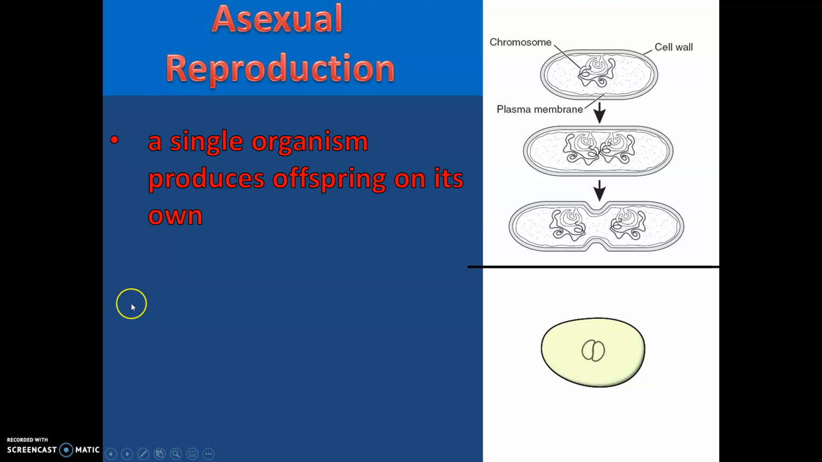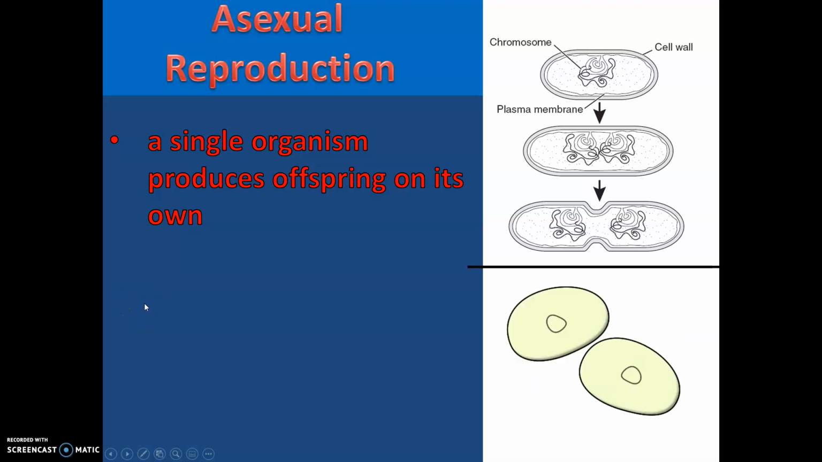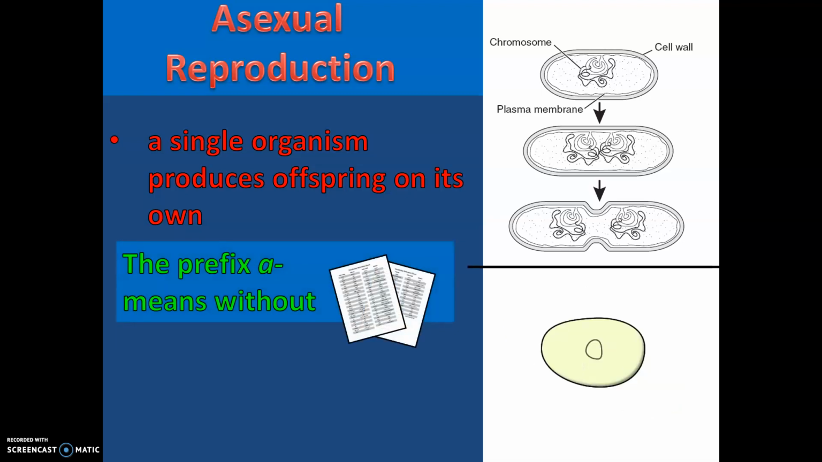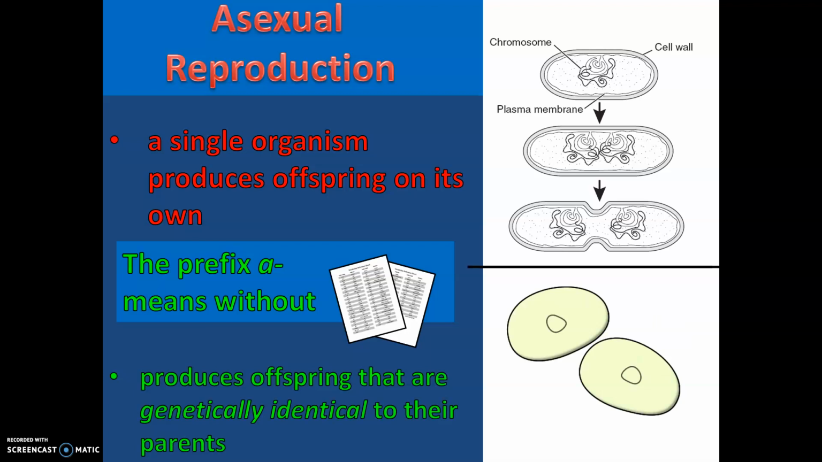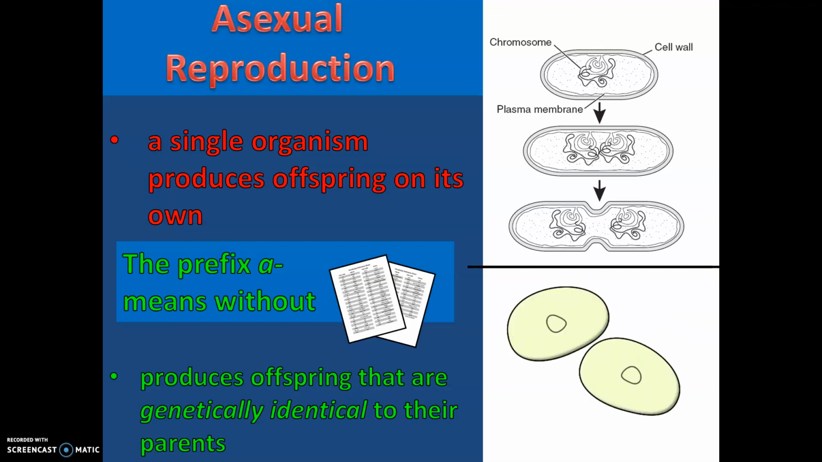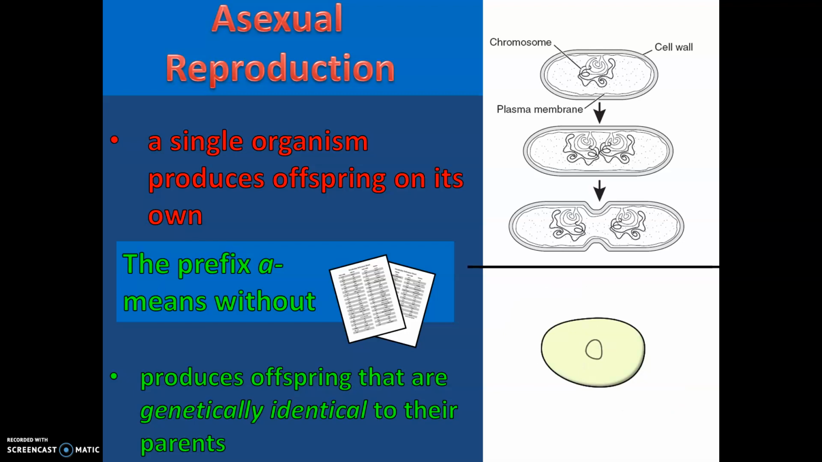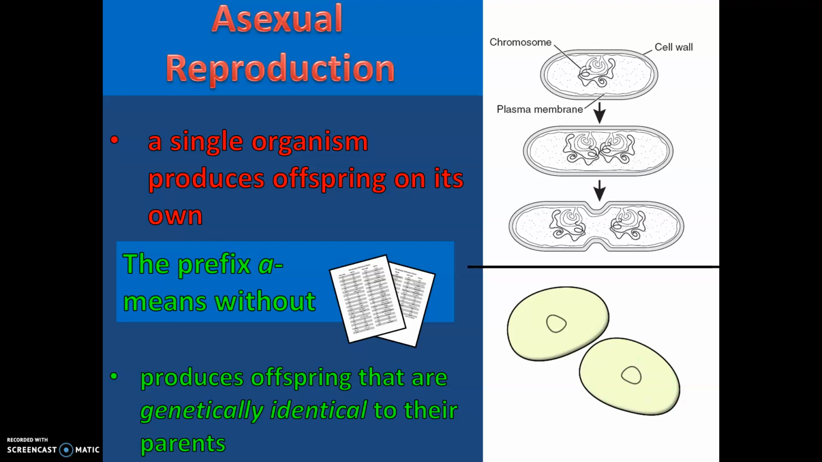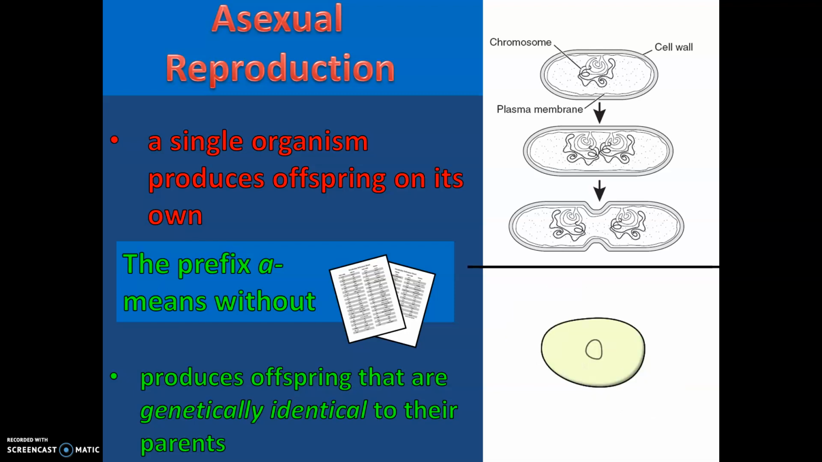So asexual is when a single organism will produce offspring on its own. The prefix a means without. And this produces offspring that are genetically identical to their parents. So for example, bacteria, different types of annelids or worms, things called hydras, also ferns, different things like that will reproduce asexually.